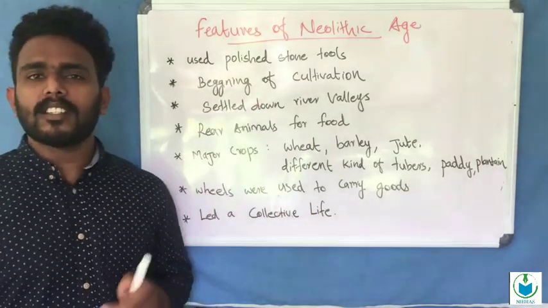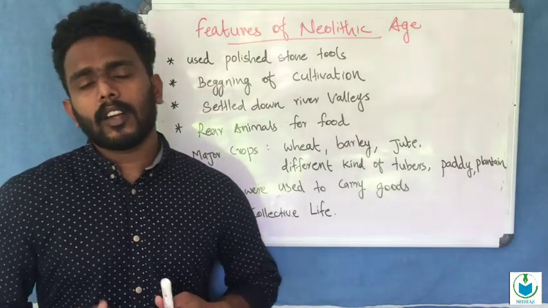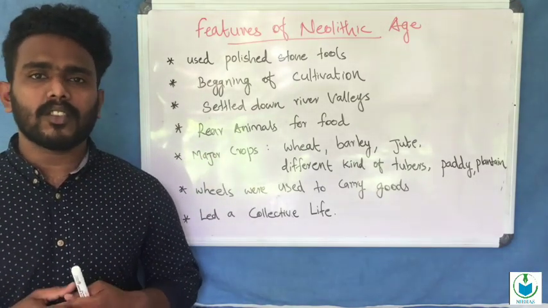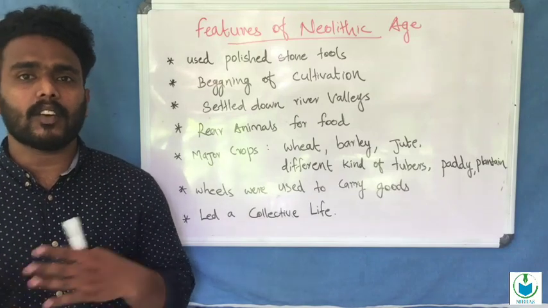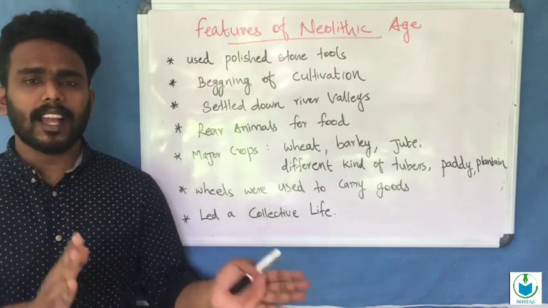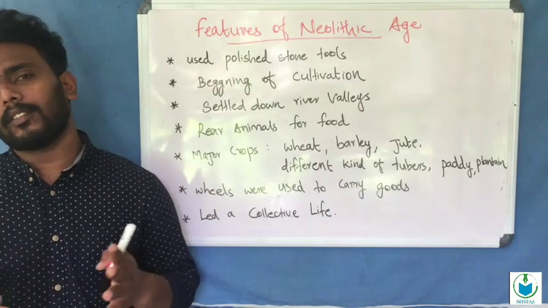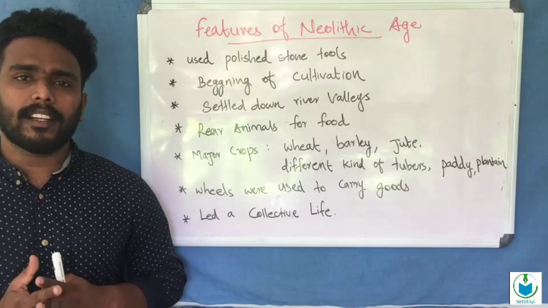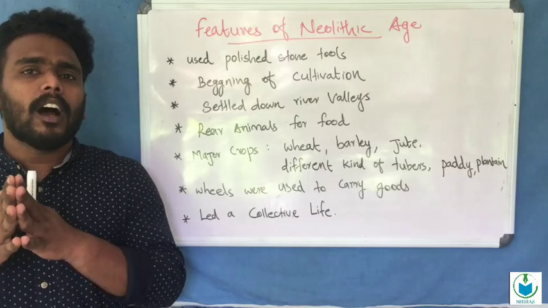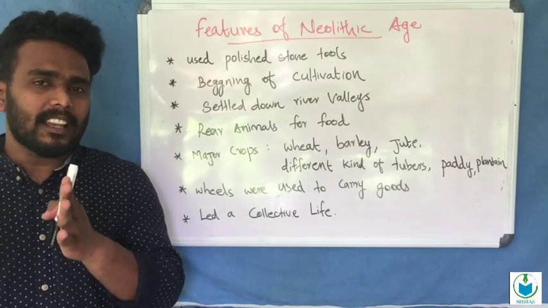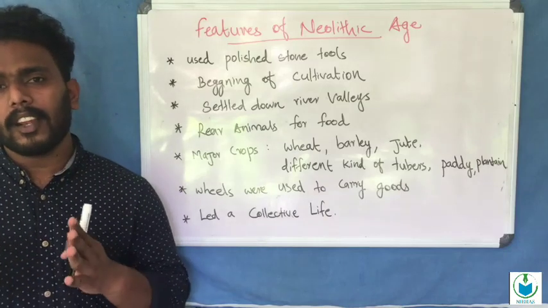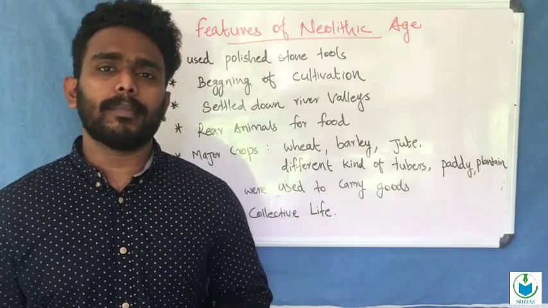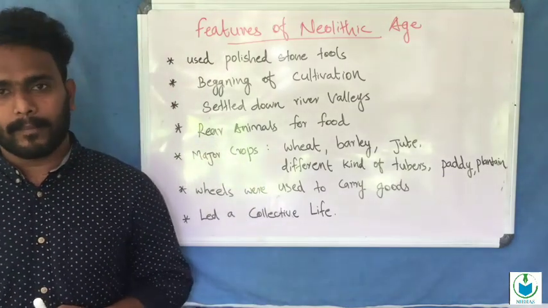Students may have a doubt about how they acquired the knowledge of cultivation, that is, agriculture. Simply said, in ancient days the people led a nomadic life. In the winter and rainy seasons, the people lived in caves.